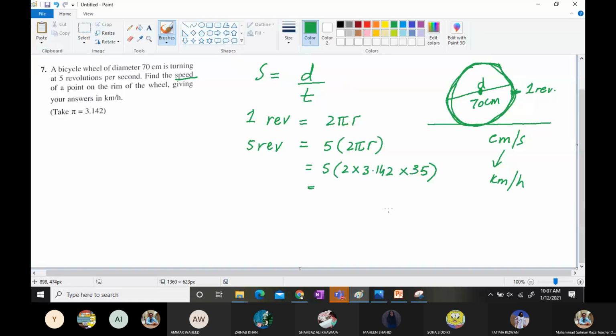So you have to calculate it in the way 5 into 2 into 3.142 into 35, and that is, the answer is 1099.7.